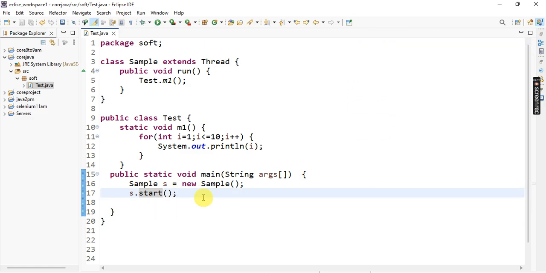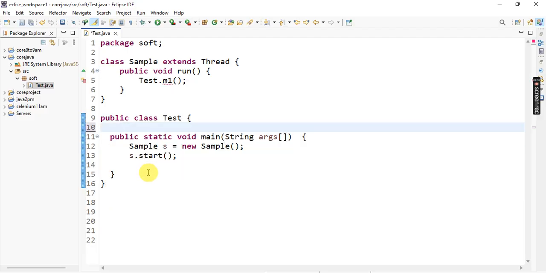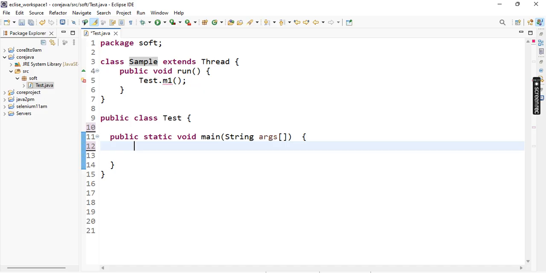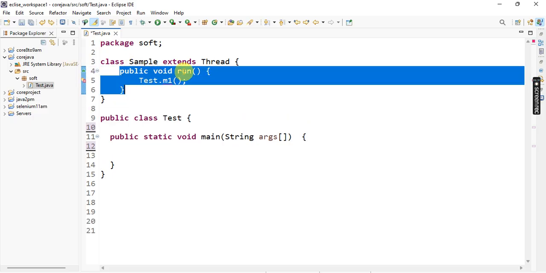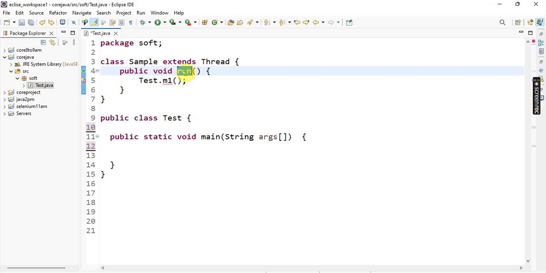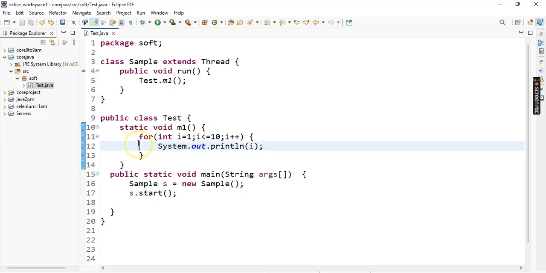So what happened here? First thing, I create one Thread class, that is the Sample class. The Sample class must contain the default executable method, that is the public void run method. In that I have one logic: I call the m1 method using the class name, because it is a static method, that's why I can call it. In that m1 method I wrote one logic, that the numbers 1 to 10 are printed.